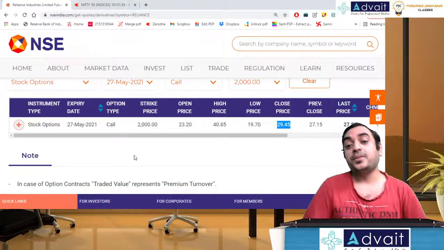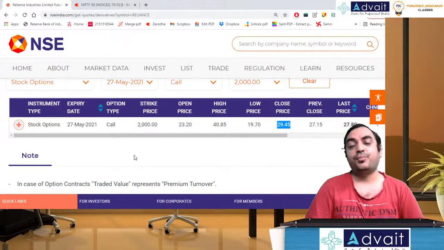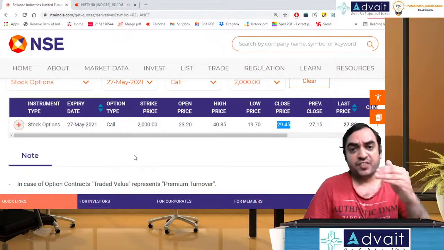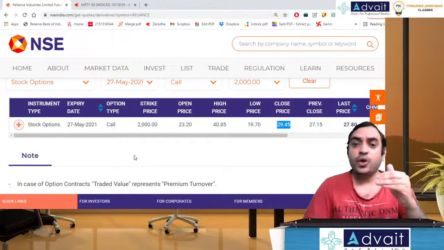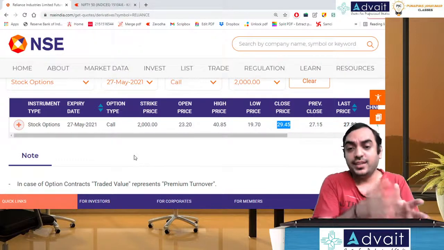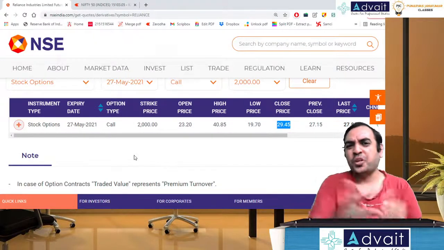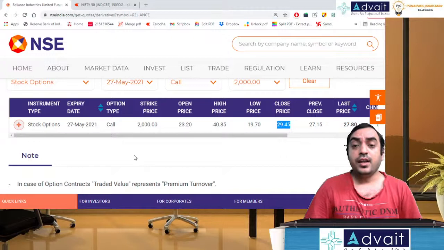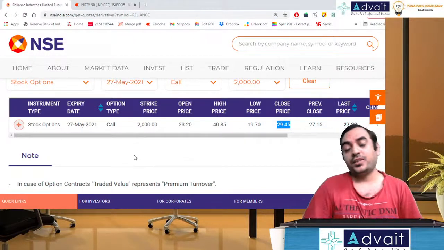And how much each person gets, that is a very interesting point. As I told you, if it is 2000 or below, any amount below does not matter. What the holder loses is 30 rupees, 29.45 rounding out to 30 rupees. And what the writer gains is 30 rupees.